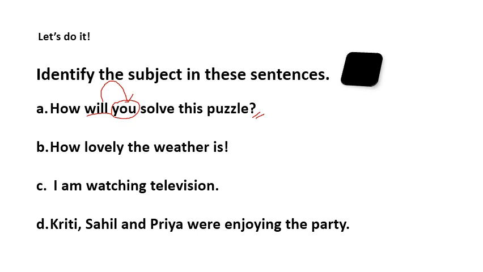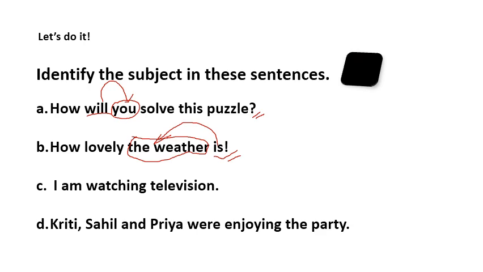Now number B, how lovely the weather is. Here it is an exclamatory sentence, and how do we know? With the help of this exclamatory mark, as it is showing a sudden expression or desire. So it is an exclamatory mark. And how to find the subject in an exclamatory sentence? As we know very well, the subject in an exclamatory sentence comes before the verb. So where is the verb? We have the verb is, and just before that we have the weather. So here we have the subject, the weather.